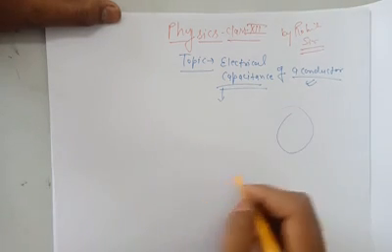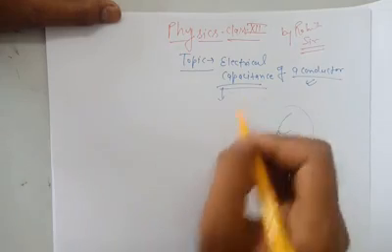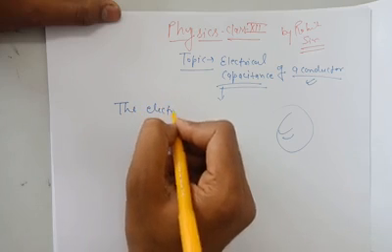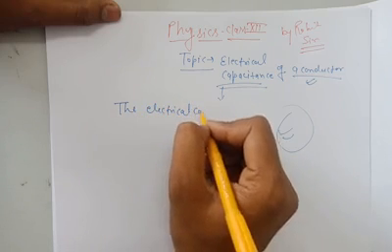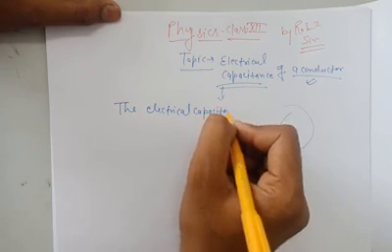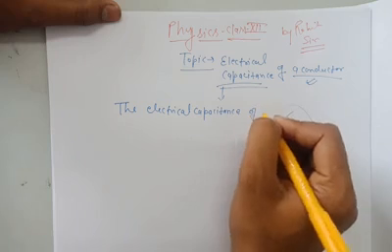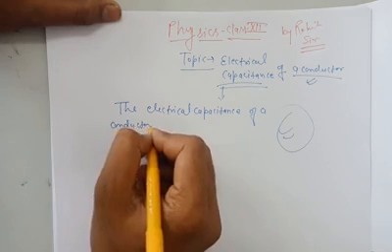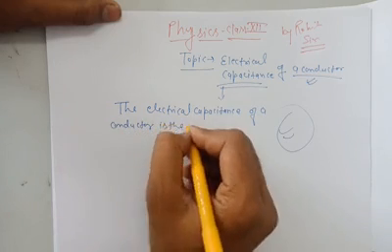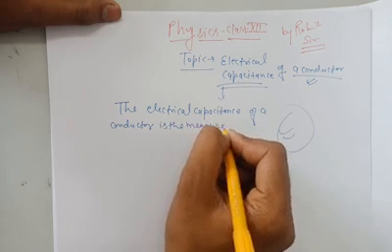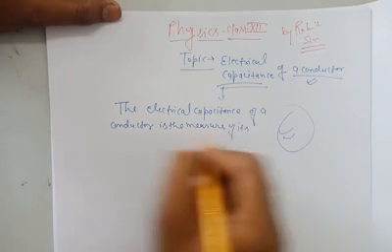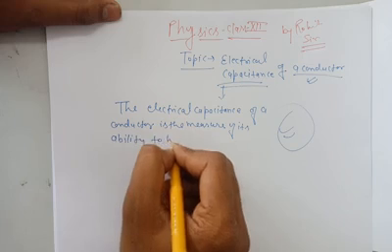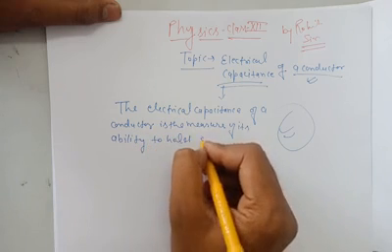Suppose this is a conductor, then what is capacitance? The electrical capacitance of a conductor is the measure of its ability to hold electric charge.